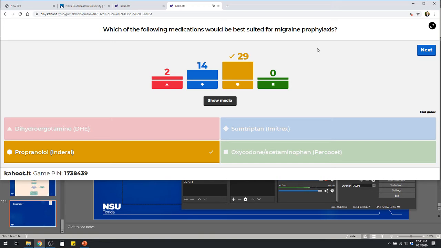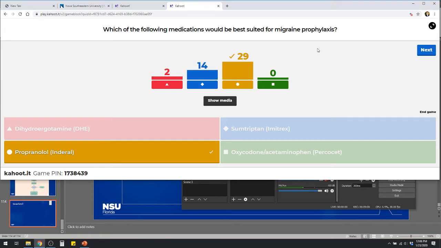Very good. Propranolol is a good preventative medication for migraines. DHE would be good for what? That's part of that abortive therapy, so that's good for acute treatment of a migraine. Similarly, what else could be used for that? Sumatriptan would be another one, right? So how do those work to treat migraines? They constrict the vessels, right? How do they do that? Yes, 5-HT 1D and 1B agonists, so serotonin receptor agonists, 1D and 1B specifically, right?